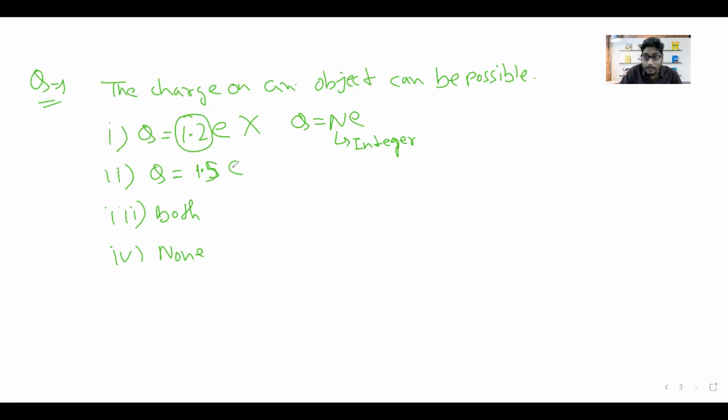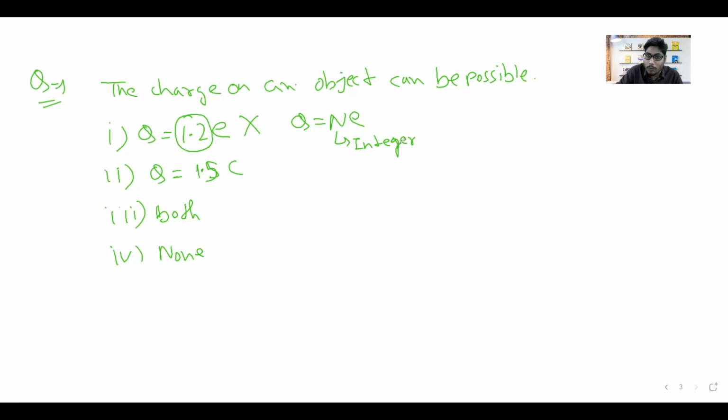The charge on an object can be an integer or a fraction, but that amount should be an integral multiple of some amount. That 1.5 is a fraction, but that 1.5 coulomb can be an integral multiple of e.